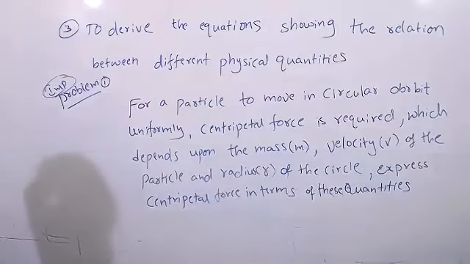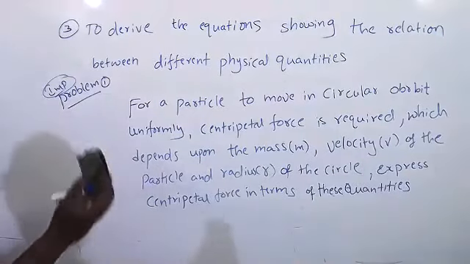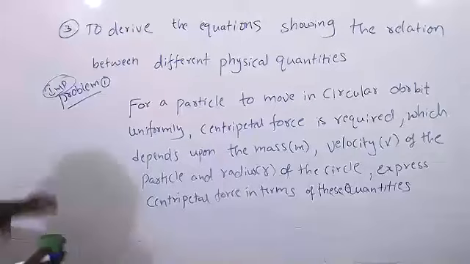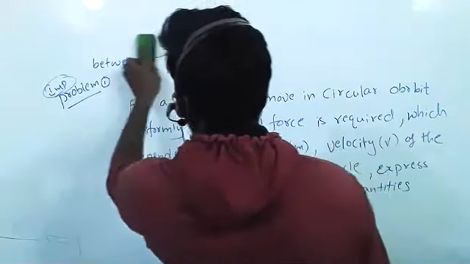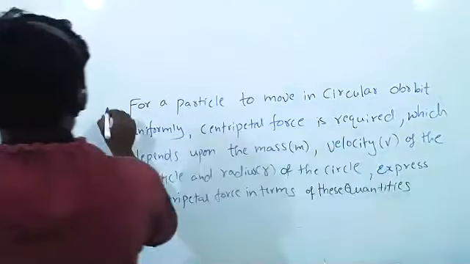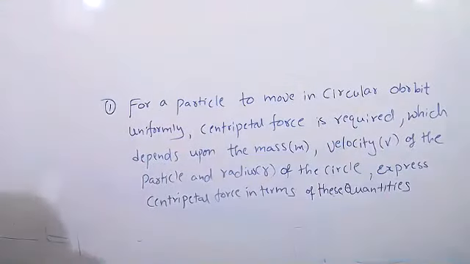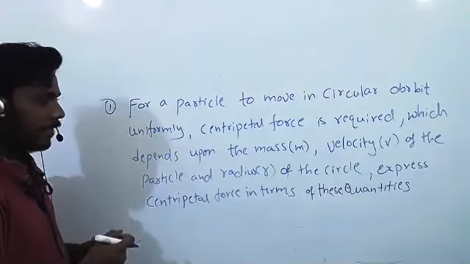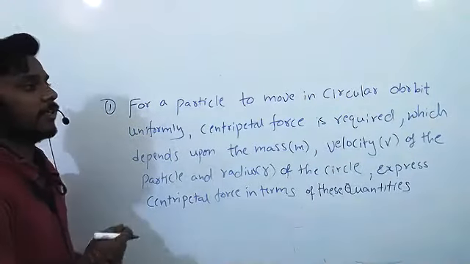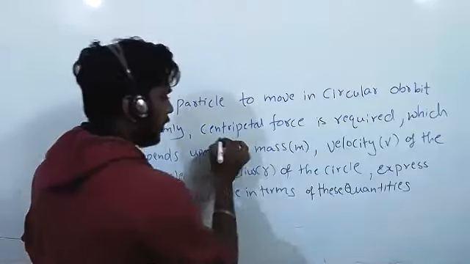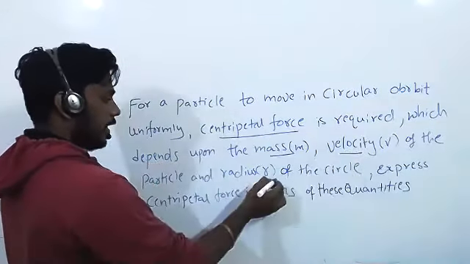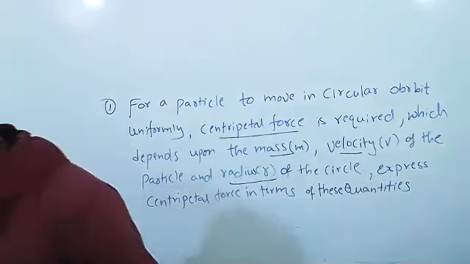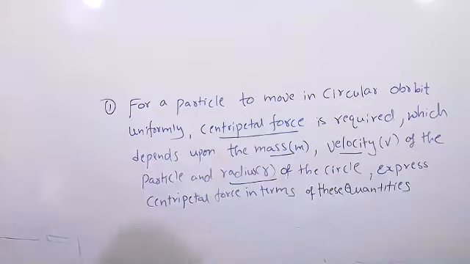Can I explain now? Yes, sir. What is the third use of dimensional analysis? To derive the equation that shows the relation between different physical quantities. Yes, it will give the relationships. Now, they didn't give any formula, but we are going to derive that relation. What is the relation between centripetal force, mass, velocity, radius? We are going to derive one formula now.